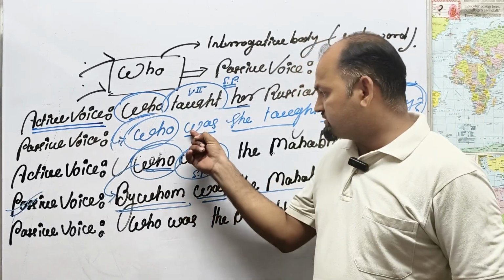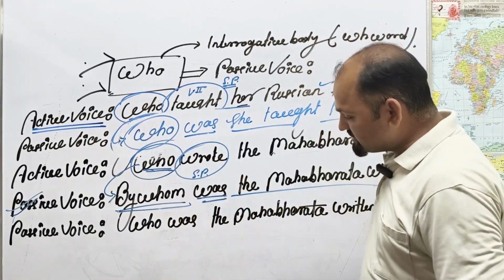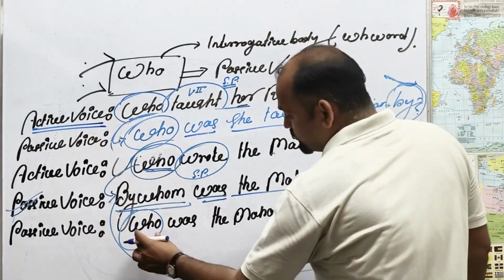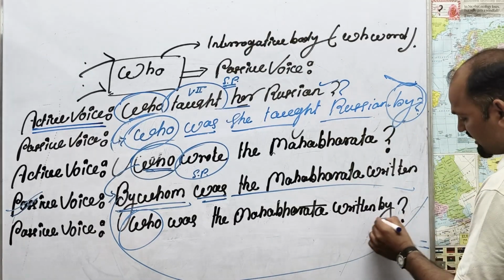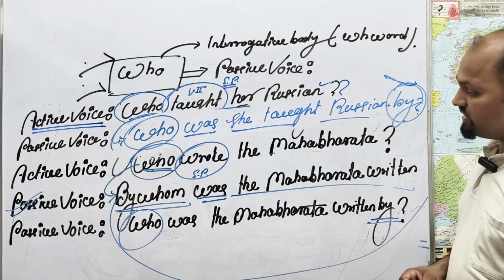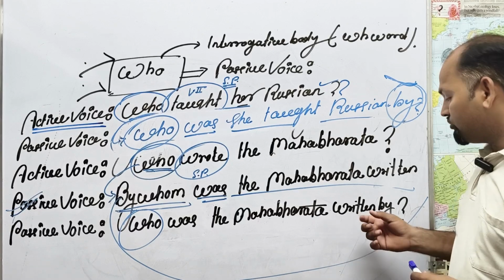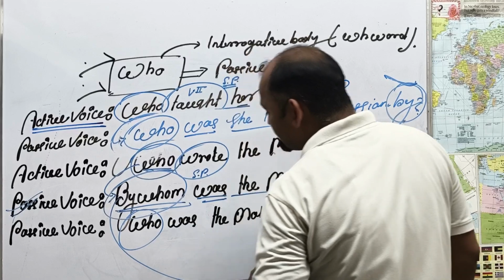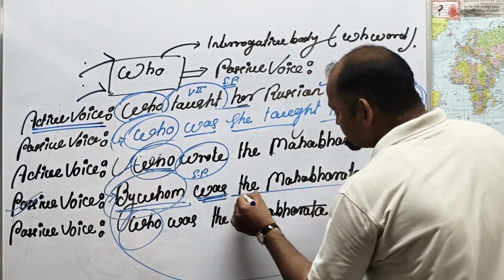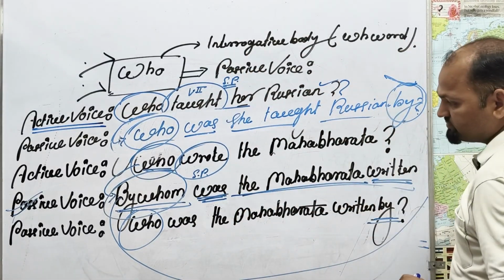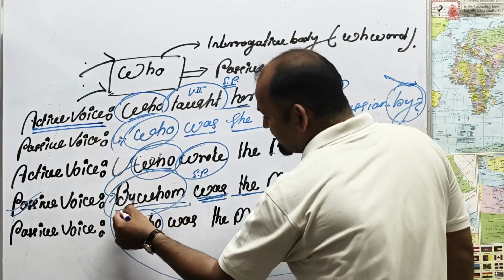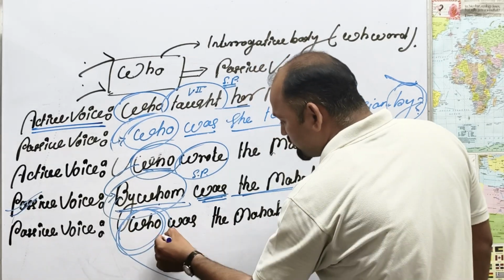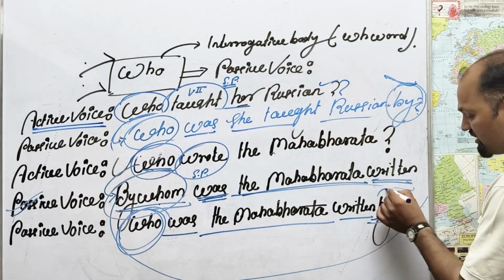There is another way to change to the passive voice. Who, and "by" we have to write at last. Who was the Mahabharata written by? So, number one condition: in the sense of "by whom", you are looking here, was the Mahabharata written. Perfect, because you have written "by whom" here. But in the sense of only "who", was the Mahabharata written by.